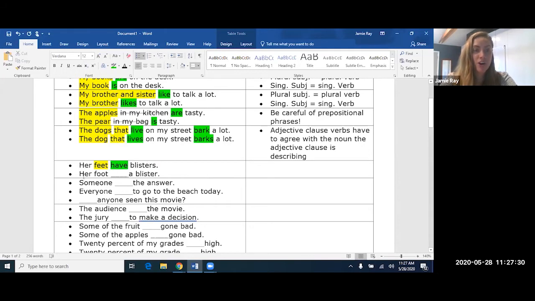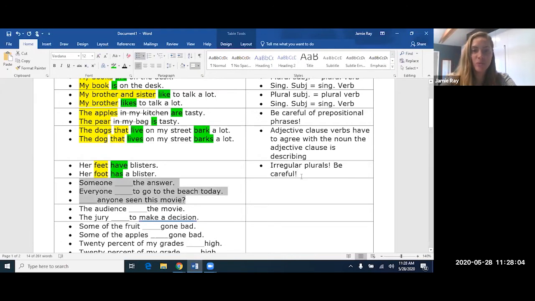How about over here? Her foot, there's the subject. Her foot, is it "have" or "has" blisters? Well, it's one foot. So in this case, we should say "has," because we need third person singular S. Her feet have blisters. Her foot has a blister. So the exception that we need to watch out for over here is for irregular plurals. We need to be careful, okay?